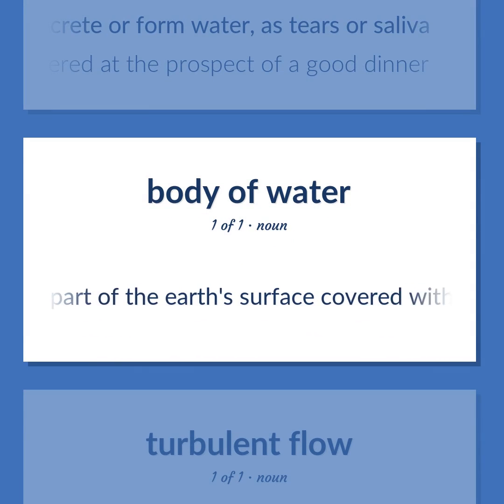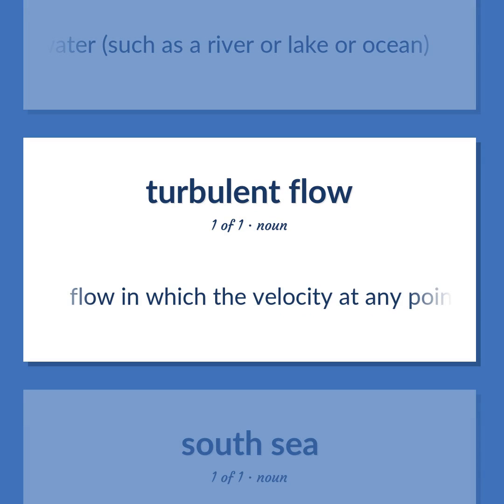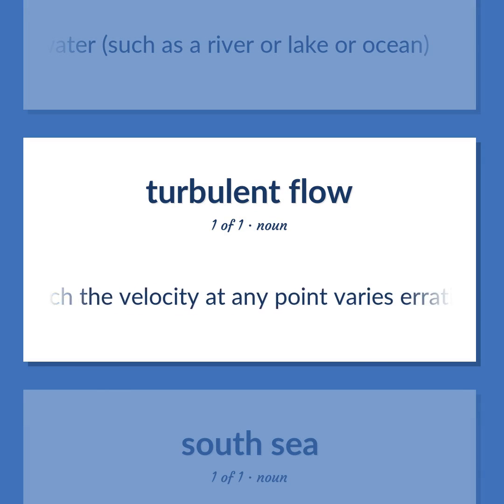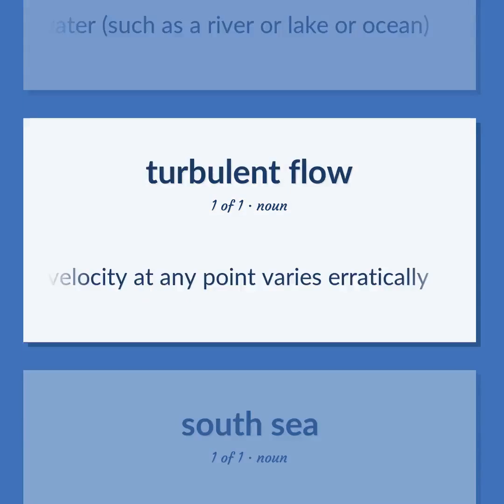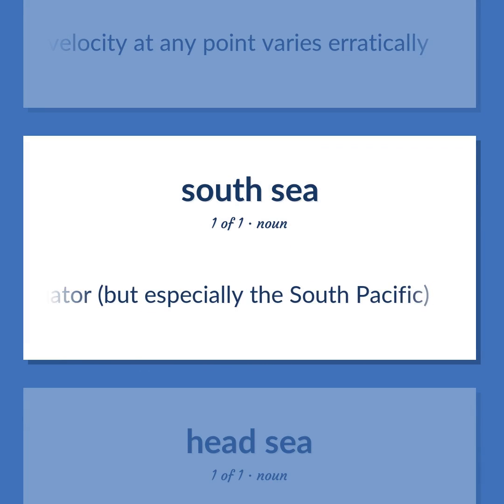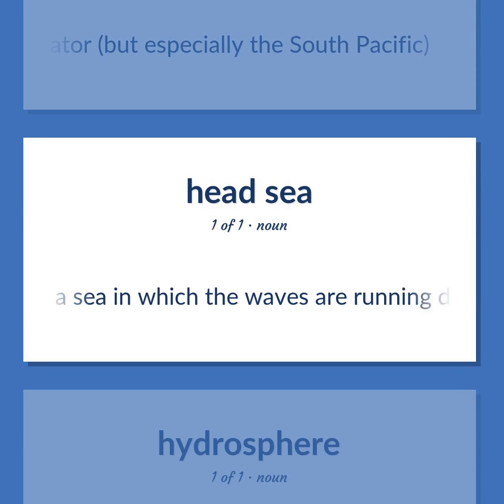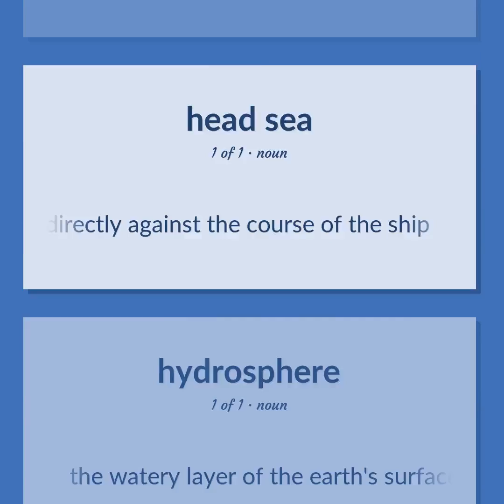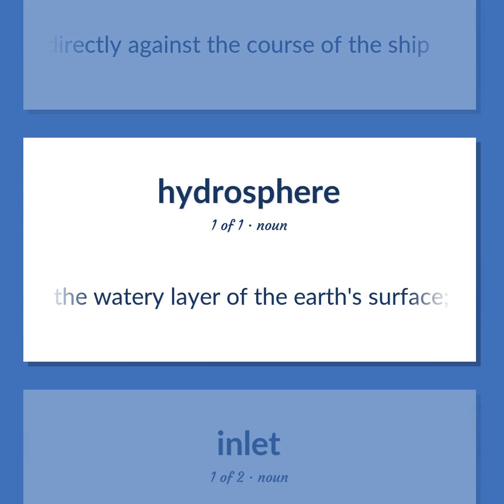The part of the Earth's surface covered with water, such as a river or lake or ocean. Flow in which the velocity at any point varies erratically. Any sea to the south of the equator, but especially the South Pacific. A sea in which the waves are running directly against the course of the ship. The watery layer of the Earth's surface includes water vapor.